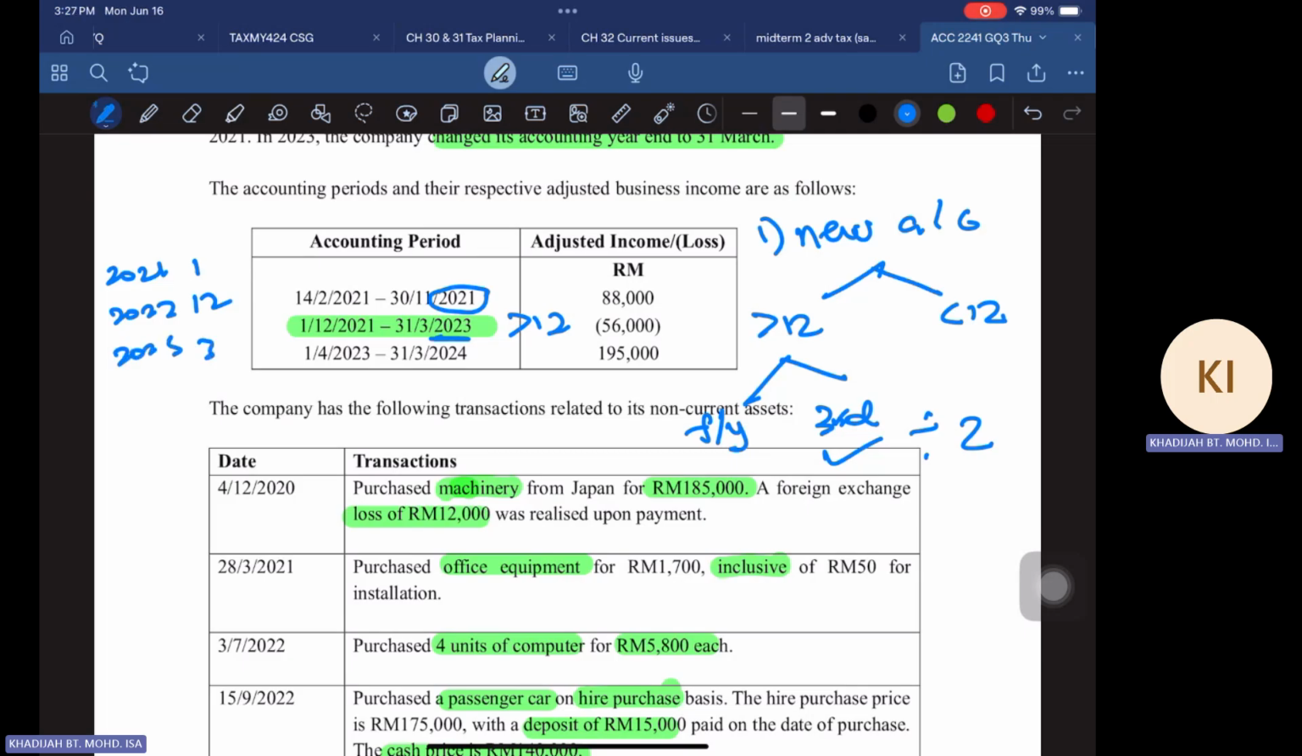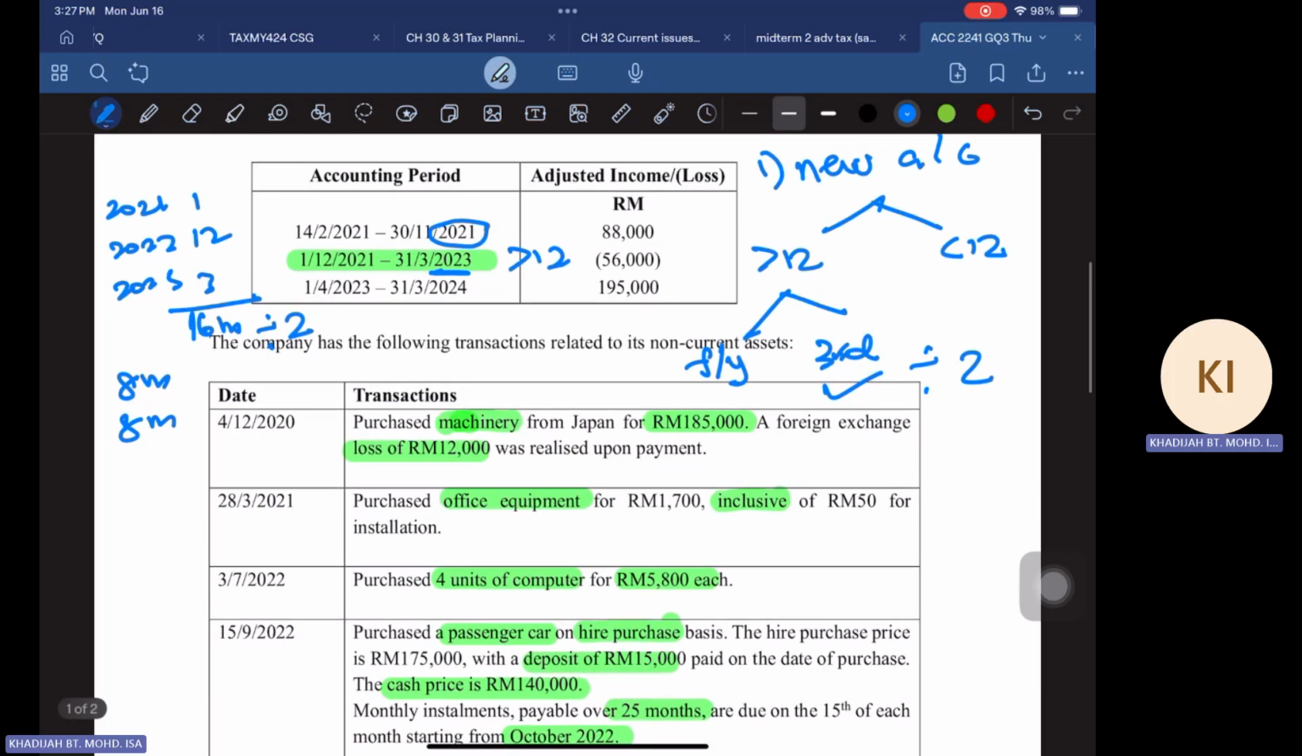So this one is December. This one is the whole year in 2022. And 2023 has January, February, and March. So in total, how many months? 12 plus 4 is 16 months. So this 16 months, you are going to divide into two. So you're going to have 8 months and 8 months. So how are you going to divide this period into two periods? You're going to divide this into 8 months and 8 months.